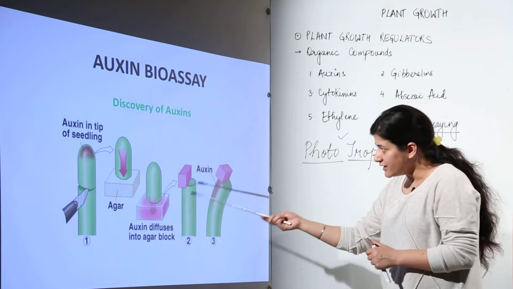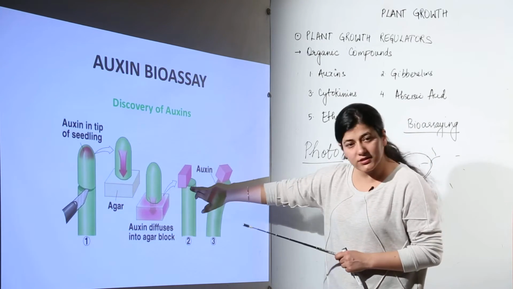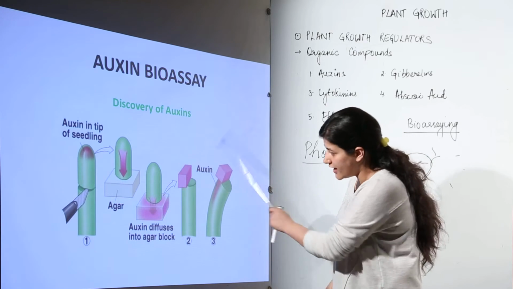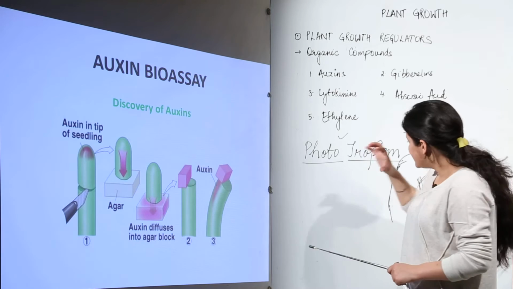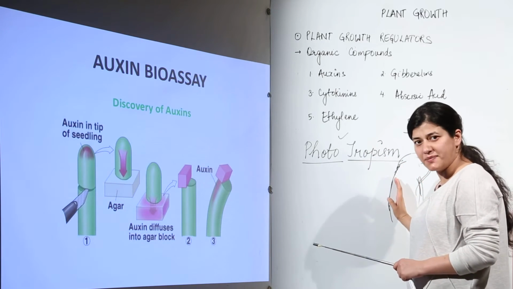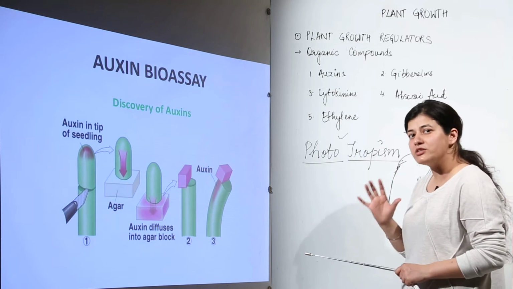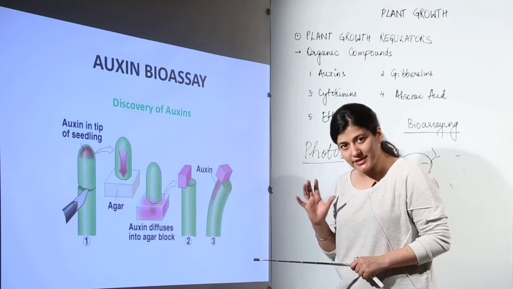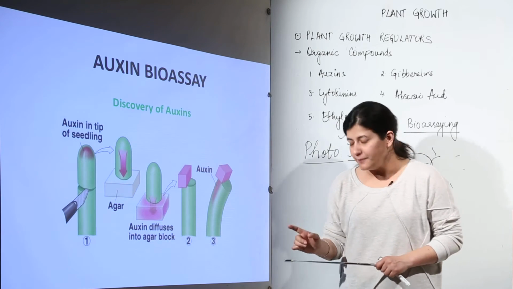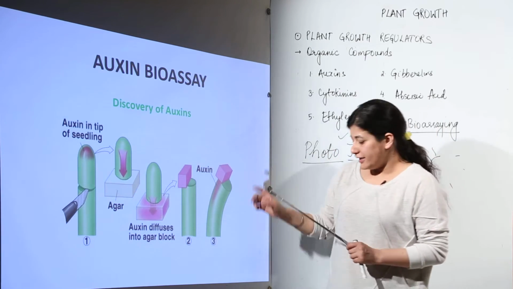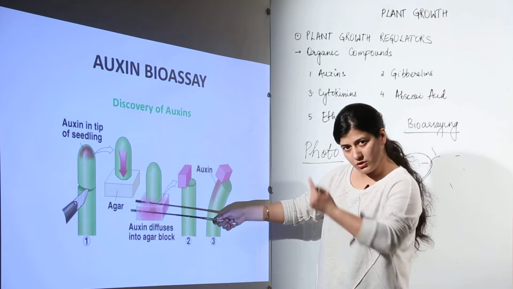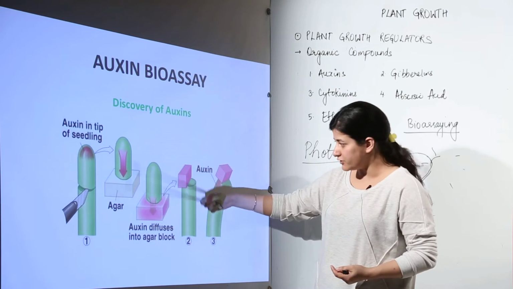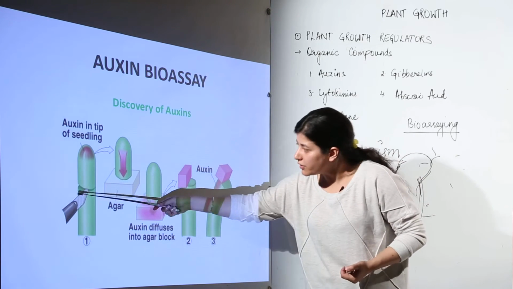Now on cutting this tip and putting auxins over here, as you can see the auxin has been put over here, on the side to which auxin is present, the same growth takes place. That means auxin is somehow responsible for cell differentiation and cell elongation. I would repeat it again: basically you are taking a seedling. It is not a seedling, it is a coleoptile which would further form a stem. You are going to cut it.